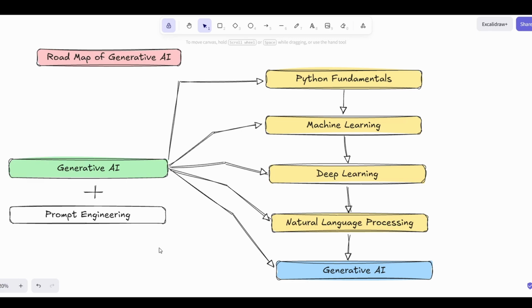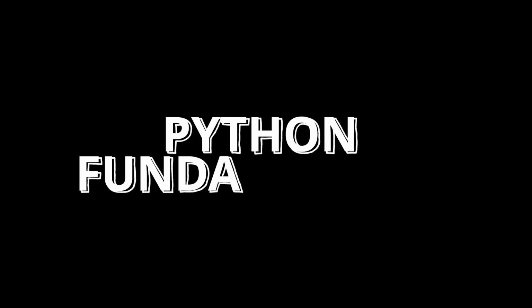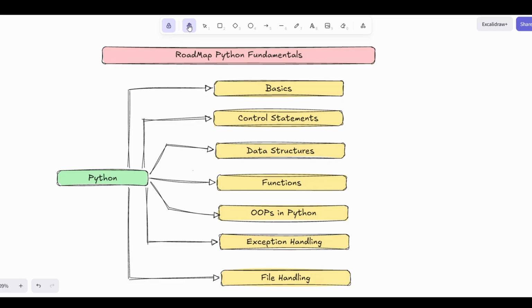Next, we will start with the first topic, Python fundamentals. On the screen, you can see Python fundamentals. At least you should know the basics of these topics. Don't worry about these topics. I will explain each and every topic with real-time examples. By learning these 7 topics, you will go from beginner to pro in Python.